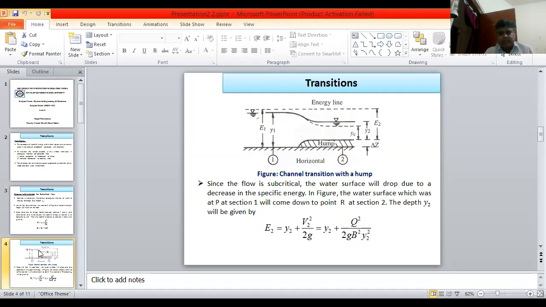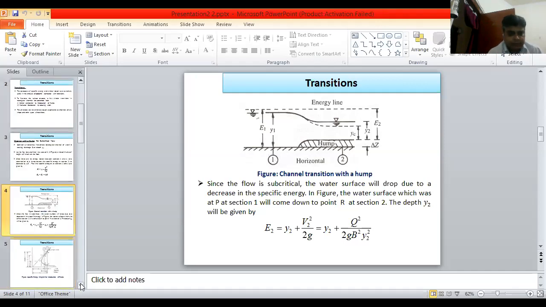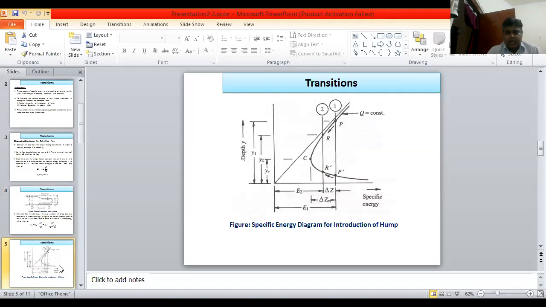Since the flow is subcritical, the water surface will drop due to a decrease in the specific energy in our figure. The water surface which was at P at section 1 will come down to point R at section 2. The depth Y2 will be given by E2 is equal to Y2 plus Q square upon 2G, that means Y2 plus Q square upon 2G B square Y2 square. Now, transition region: section 1, section 2. The distance between section 1 and section 2, delta Z.